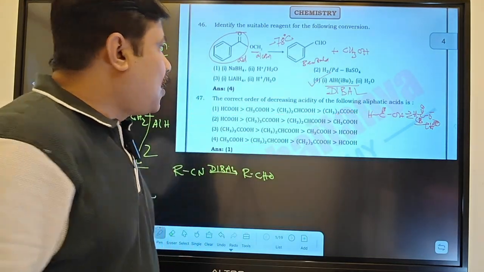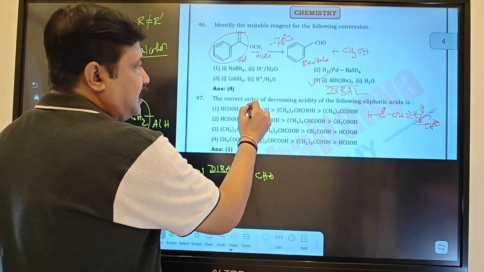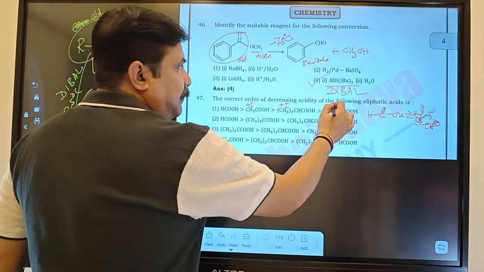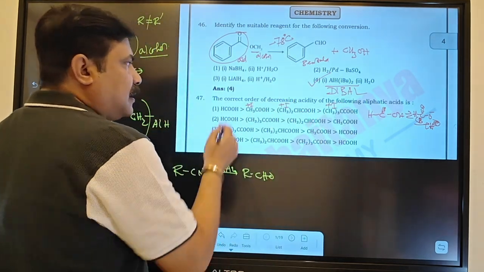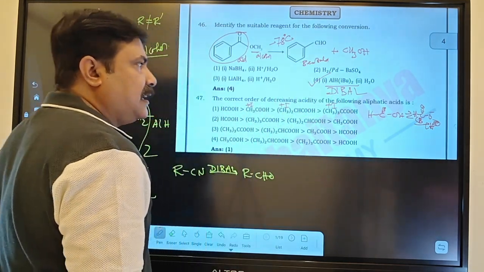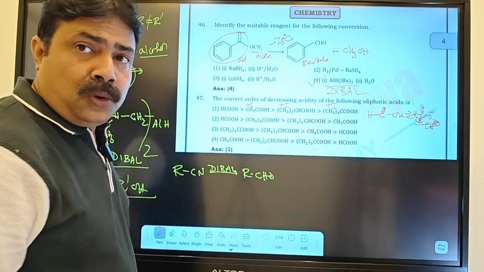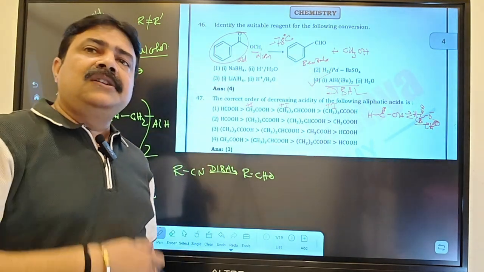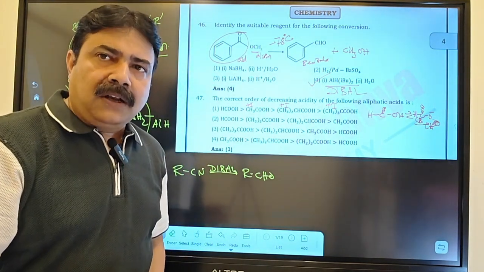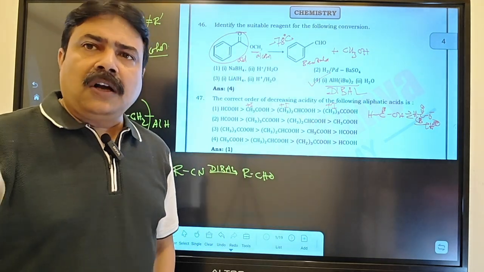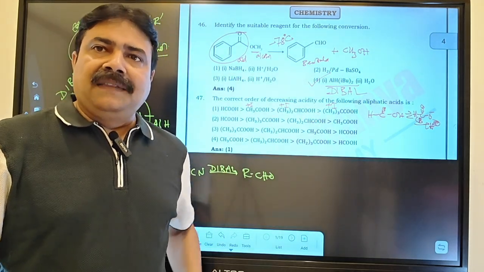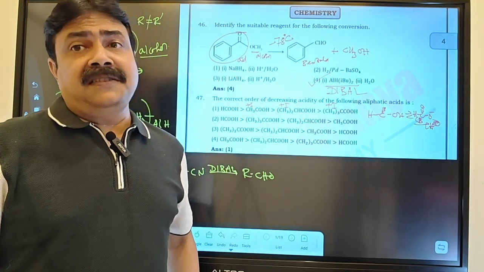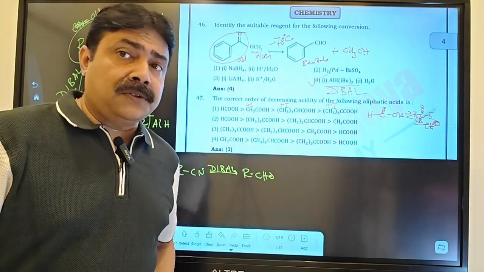But the question is about the conjugate bases. Here CH3 will provide the plus I effect, and here more plus I will be there. Here the effect of plus I is more, but the conjugate base stability will be what? Less. Even though, if you know the pK value, generally when the faculty teach, they mention the pK value. Why? Because generally aromatic carboxylic acids are stronger acids than aliphatic carboxylic acids. But one exception is there: formic acid is stronger than aromatic carboxylic acid.